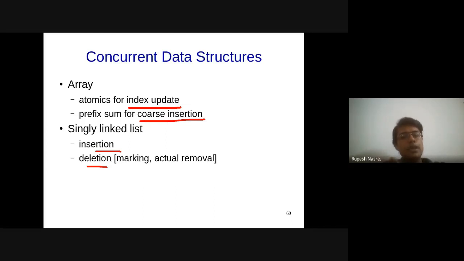Typically, if search and deletion can happen in parallel, the semantics of the data structure will say that the search could return either true or false. That is, the element is present or the element is not present. It is up to the search. It can return anything, right? Which does make sense because it is totally dependent on the ordering of the search as well as the deletion.